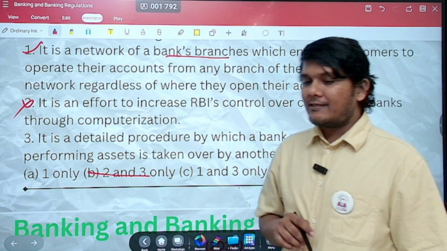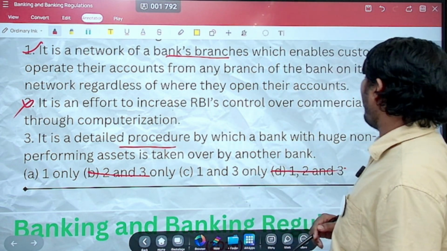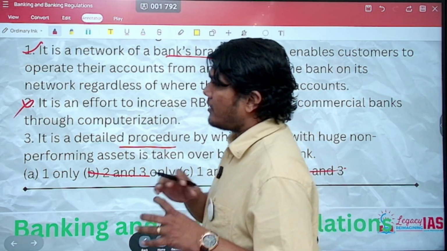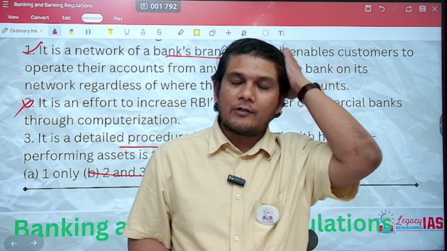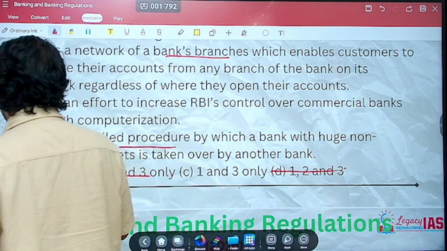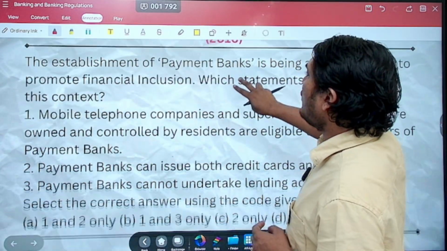Now let's look at the third statement. It says that it is a detailed procedure by which a bank with huge non-performing assets is taken over by another bank. It has nothing to do with NPAs or the merger or takeover of banks. So statement 3 is also incorrect. The correct answer here is option A, that is, 1 only. Let's move on to the next question.